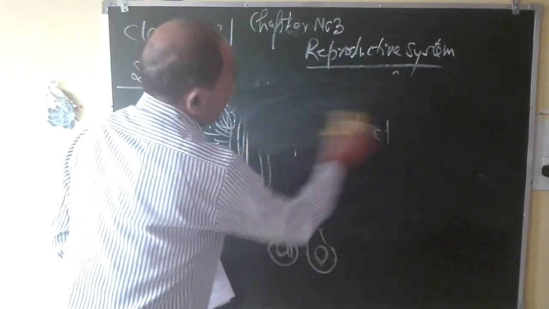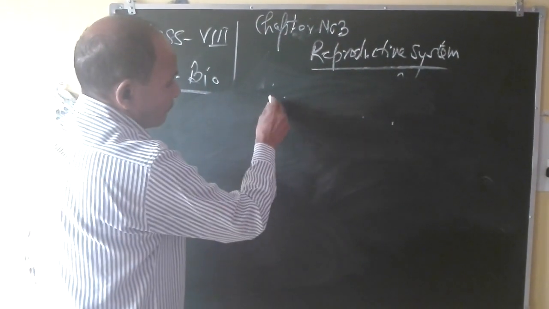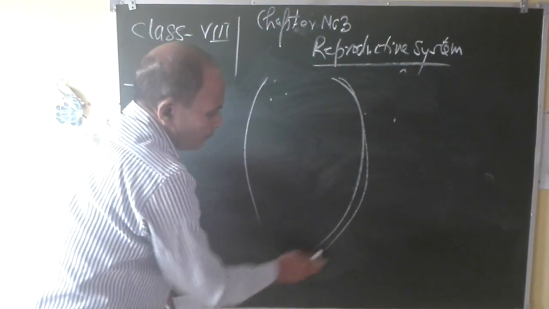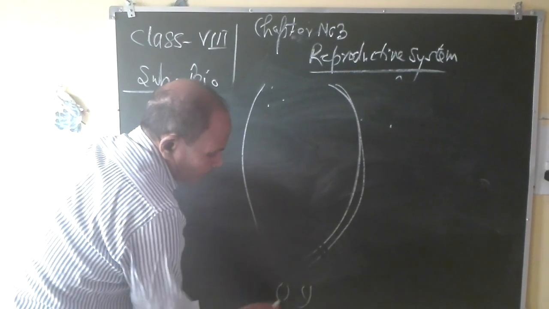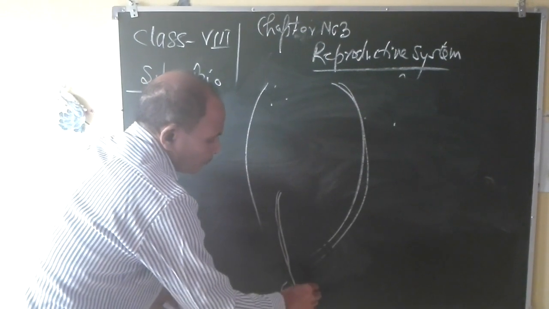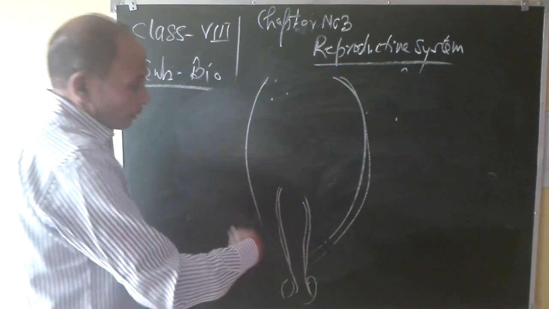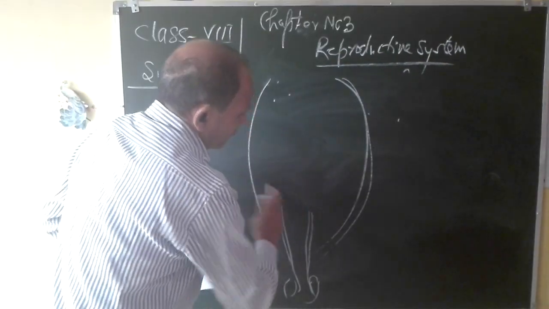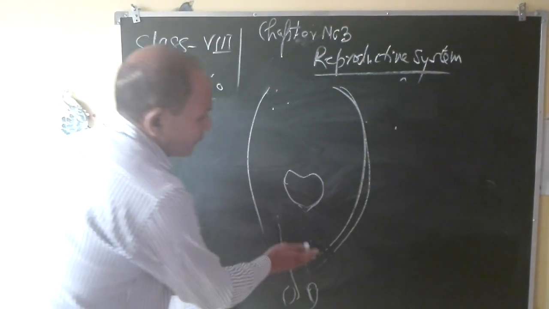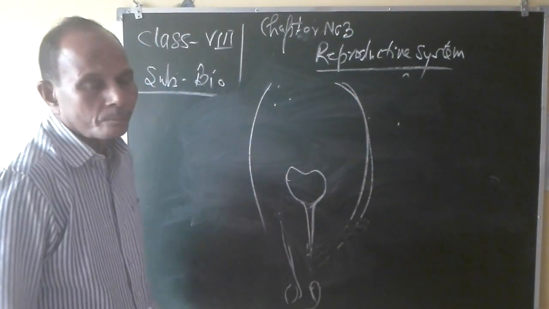Now again I am going to enlarge this diagram. This one is our abdomen, that is, the complete body cavity. The two testes are here. The sperm duct of each testis will enter inside the abdomen. Now in the lower part of your abdomen there is the urinary bladder. You have studied that the urinary bladder opens outside by means of the urethra.